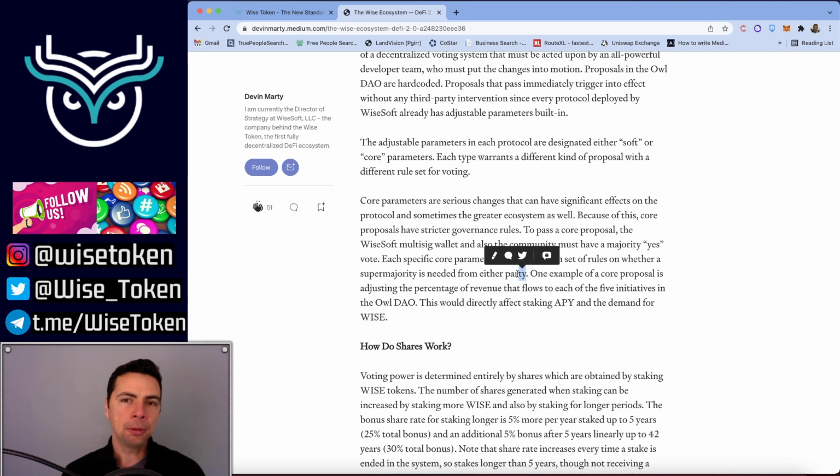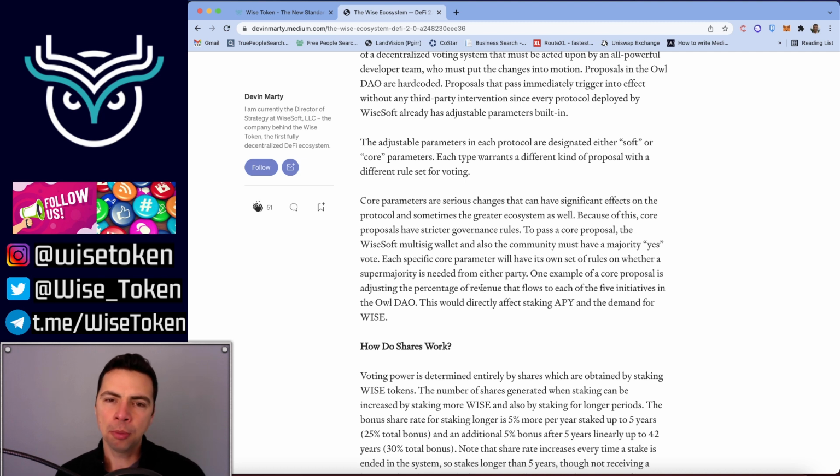So core proposals designated by each ancillary protocol will have designated, hey, you can't just have a 51% vote. You need a 75% vote by the community for this one, or you need a 75% vote from Ysoft multisig for this one. That is going to be predetermined.